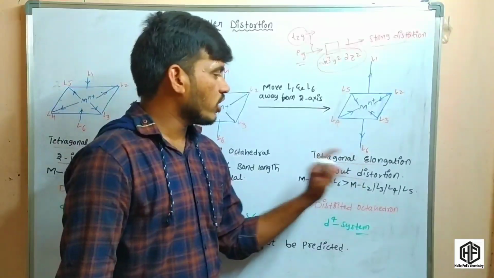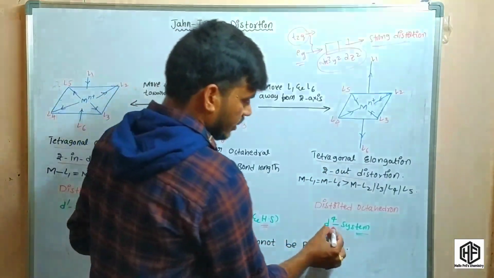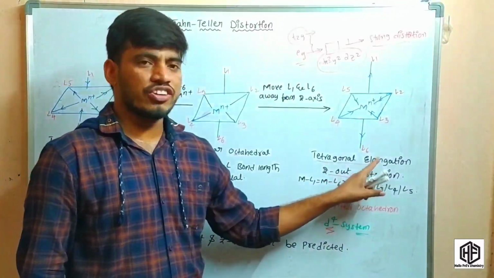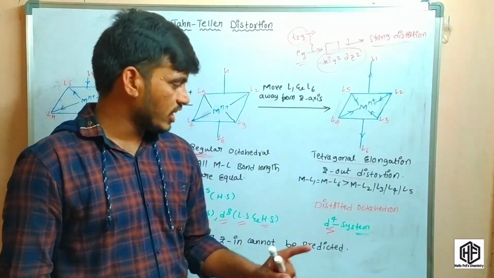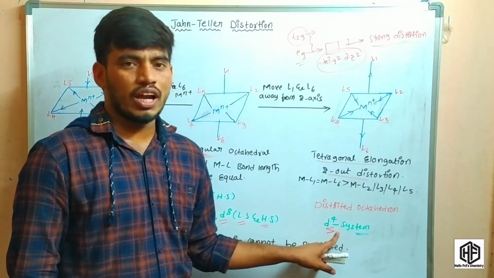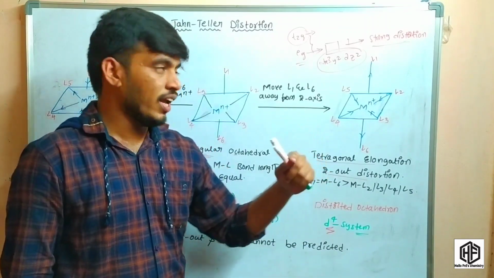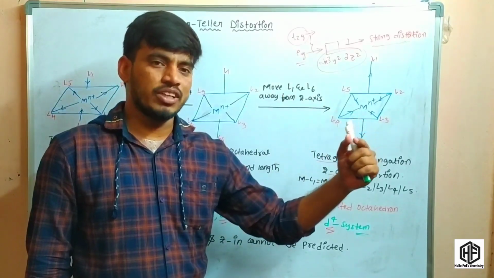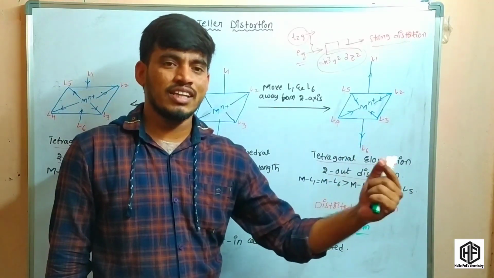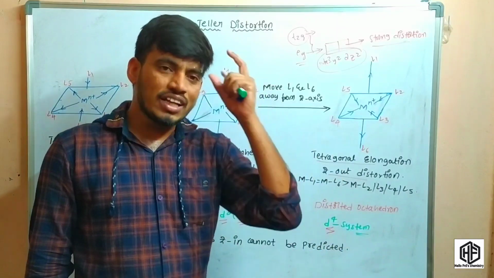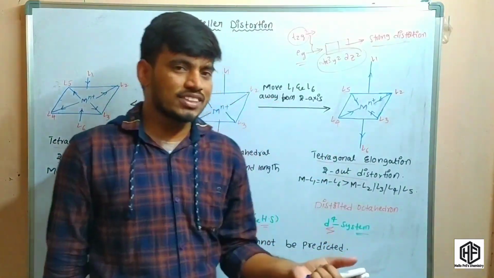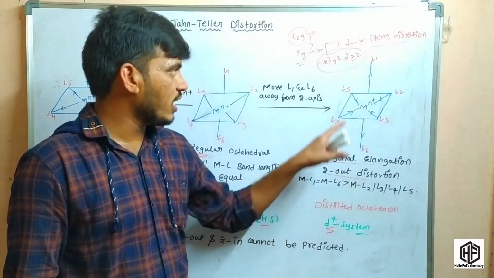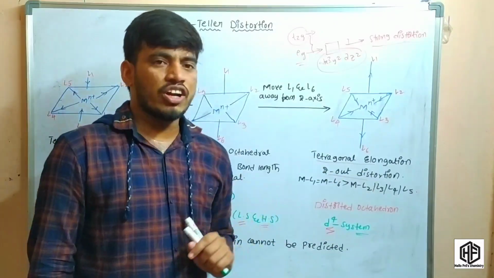But in tetragonal elongation, one more point: in the d4 system, tetragonal elongation takes place. If you look at d4, the electrons are filled in the eg set orbital. So in that eg set orbital it is an unsymmetrical field. Whenever there is an unsymmetrical field, what happens exactly? The distortion takes place. So in the d4 system, tetragonal elongation takes place.